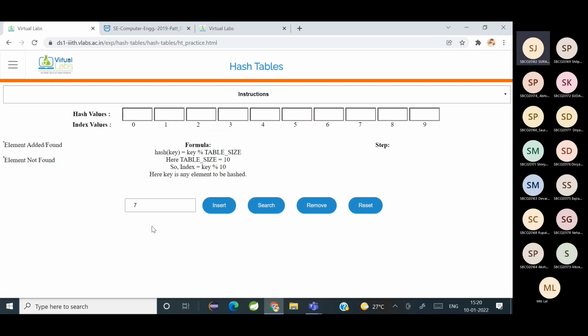At index 0? Where is it placed? At index 7. Because 7 modulo 10 is going to give you 7. So it will be placed in index 7. Tell me another number.